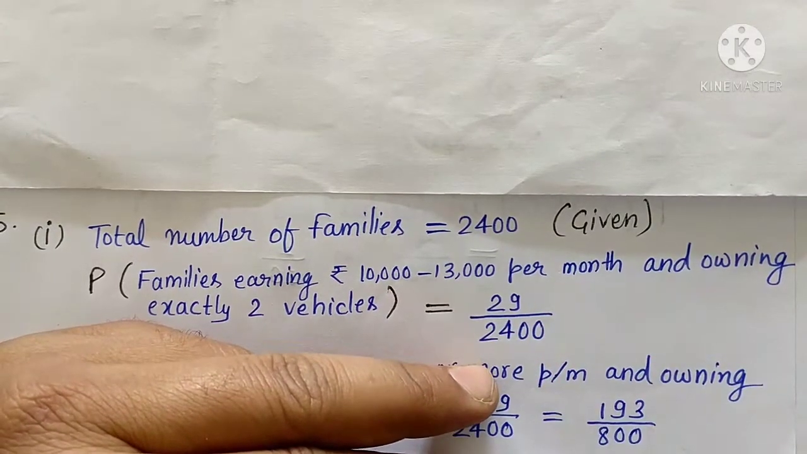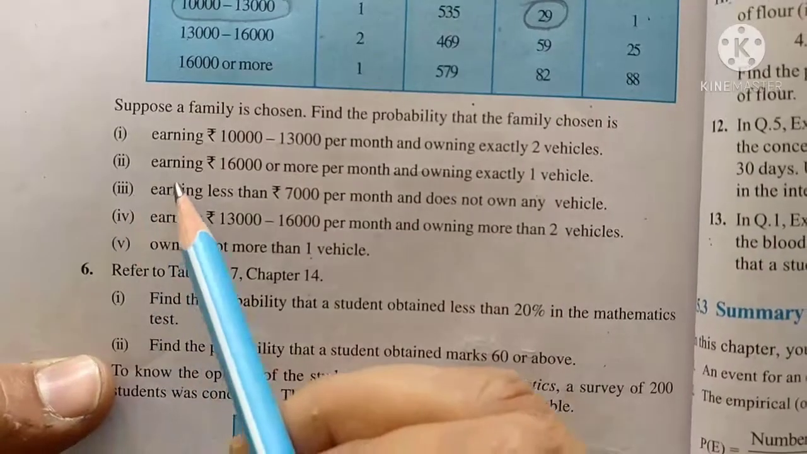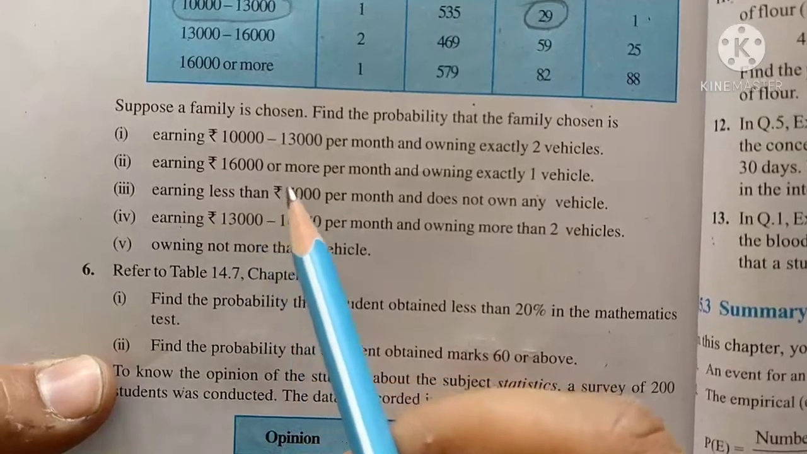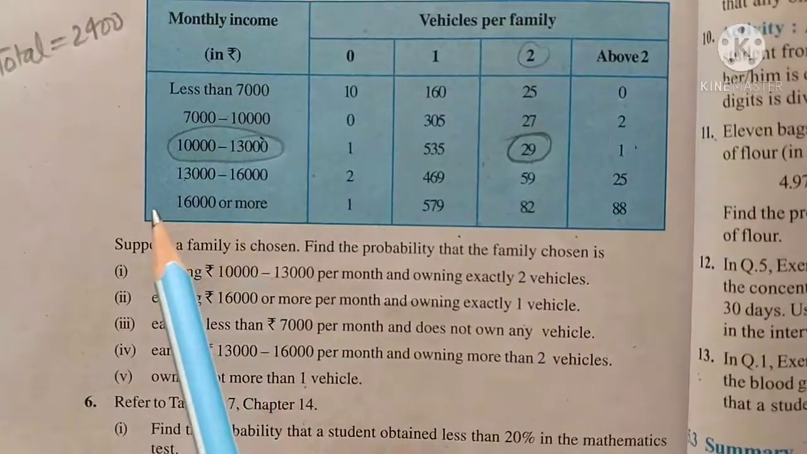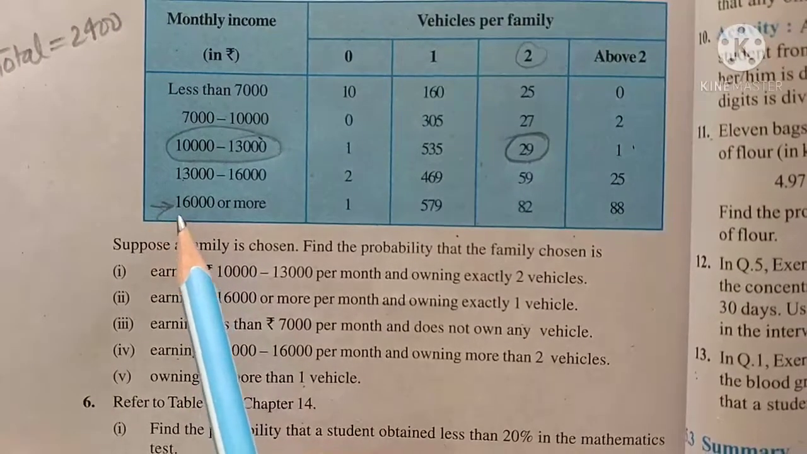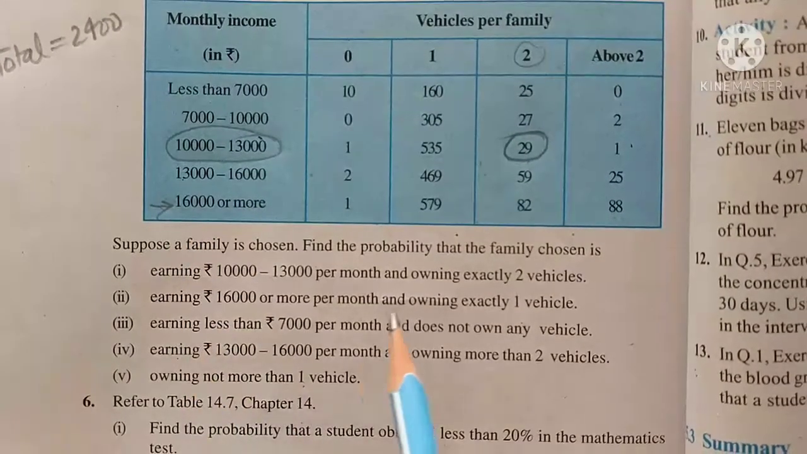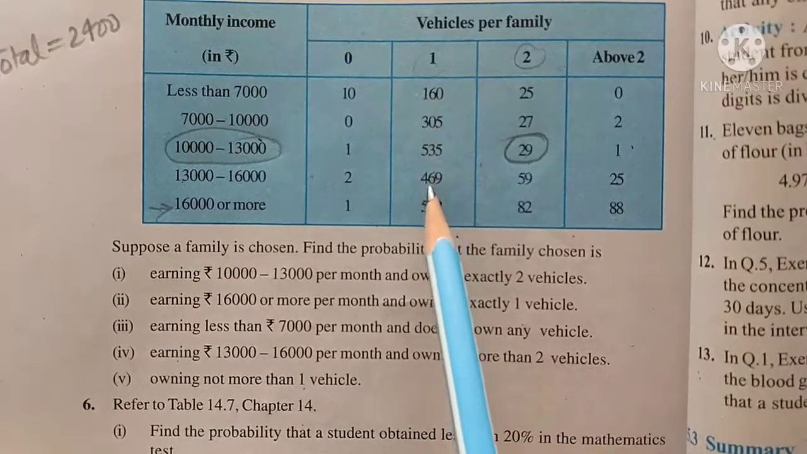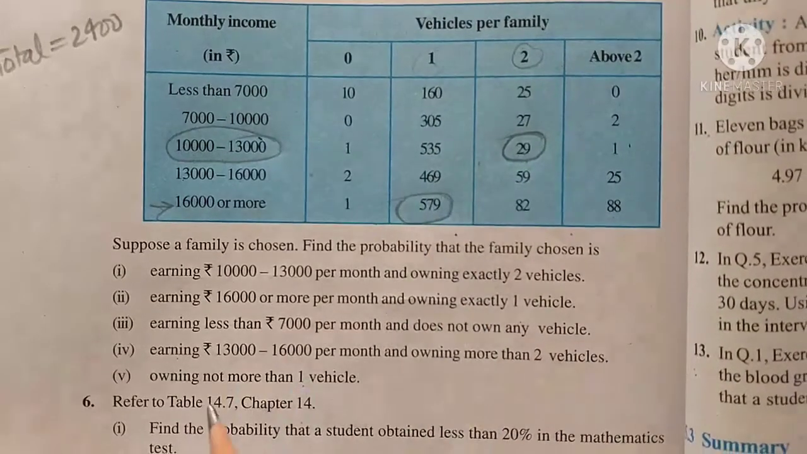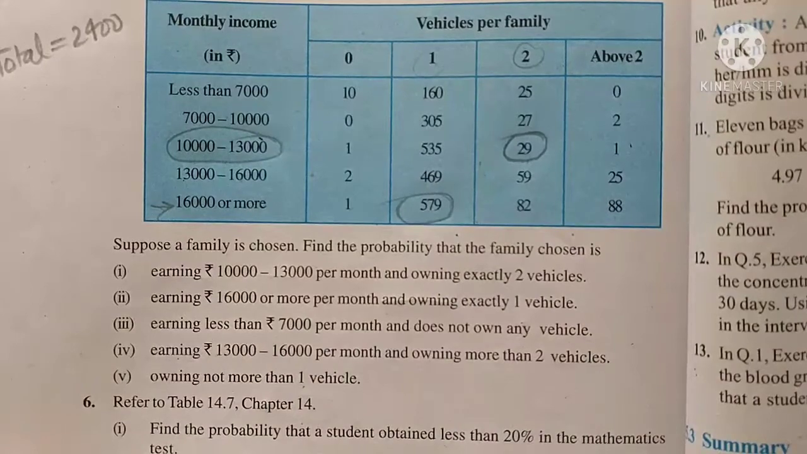Now move to second part. Families earning rupees 16,000 or more per month and owning exactly 1 vehicle. 16,000 or more, it means they are talking about this slab, 16,000 or more, and having exactly how many vehicles? 1. So it means 1 vehicle. This is the column, 1 vehicle. It should come in this one. So it comes 579. Let's find out this one also.